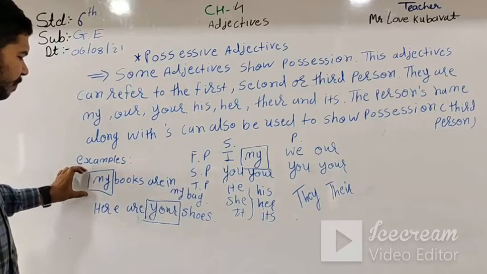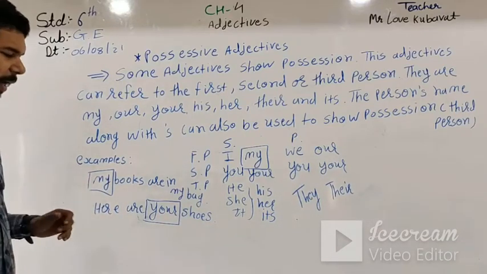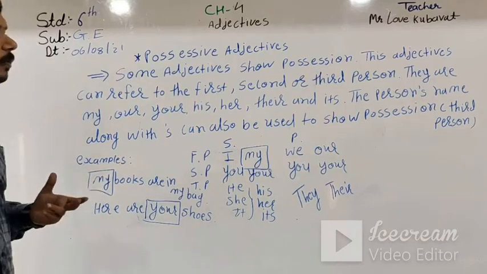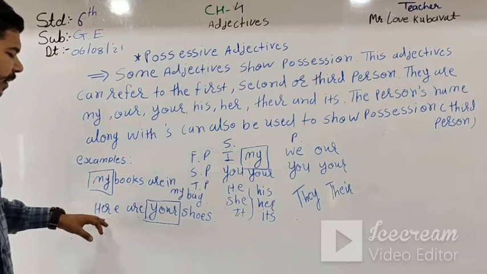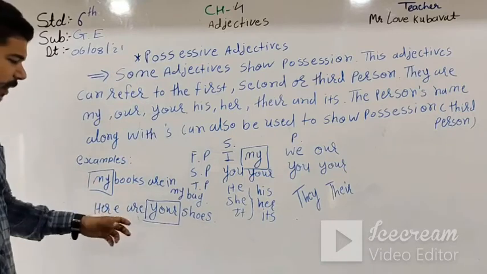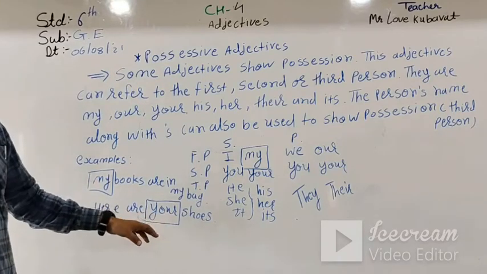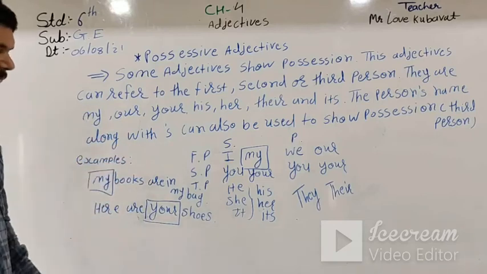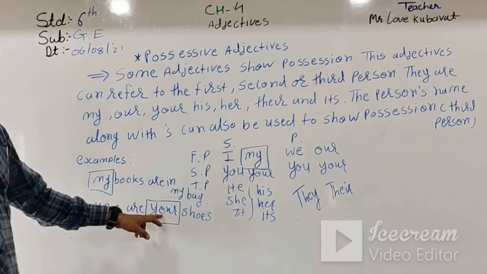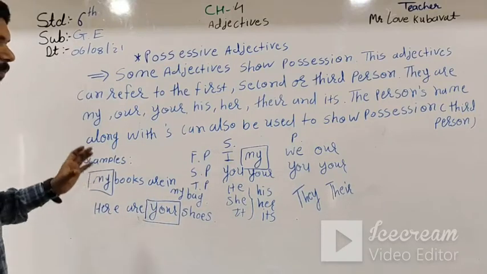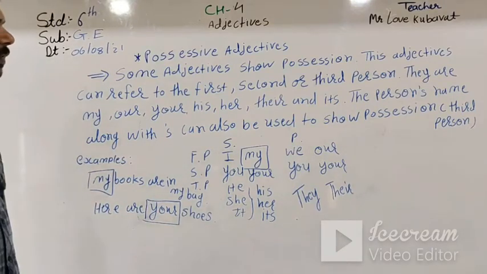For example, my books are in my bag: here my indicates a possessive adjective. In the second example, here are your shoes: here your indicates a possessive adjective. Whose shoes are here? The answer is your. Your is an adjective. So this is the possessive adjective.